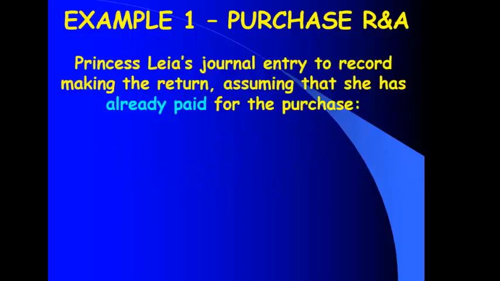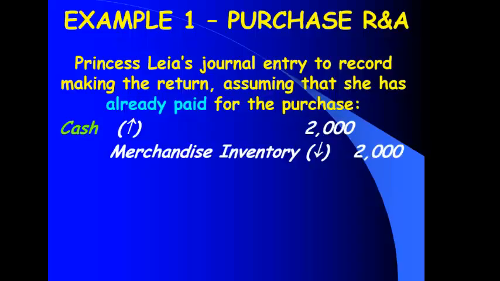What do I have more of? More cash. That's an asset, and it goes up with the debit. What do I have less of? Merchandise inventory. An asset goes down with a credit. So if I've already paid for the inventory, they give me cash back. If I haven't, they're going to reduce my debt, the amount that I owe them. In both cases, I credit merchandise inventory to make the asset go down. Part of it's gone. I send it back.